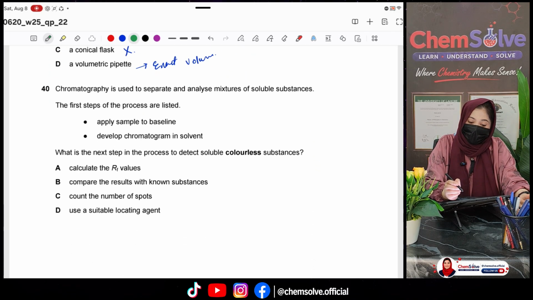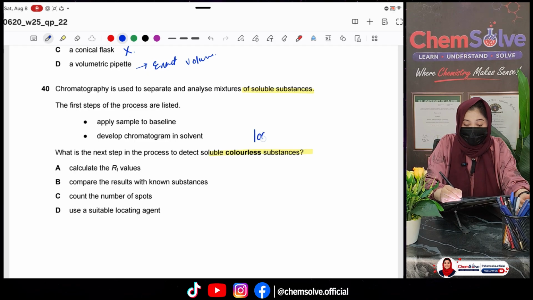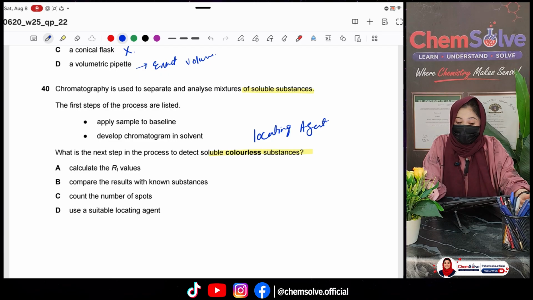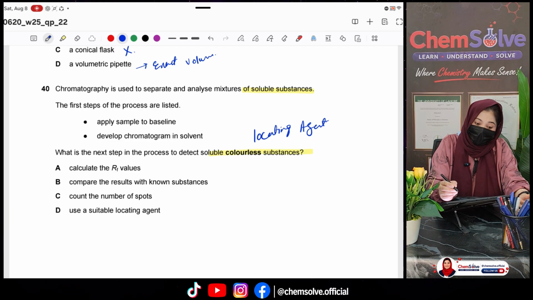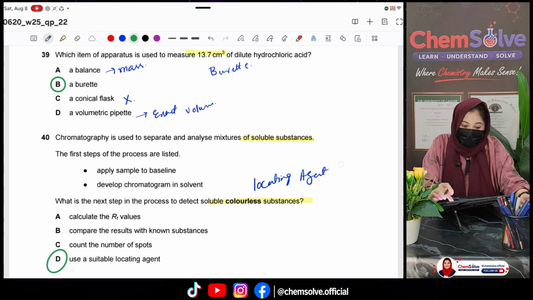Chromatography is used to separate and analyze the mixture of the soluble substances. The first step of the process are listed. Apply sample to the baseline, develop the chromatogram in the solvent. What is the next step to proceed in the process to detect the soluble colorless substances? If something is colorless, then we use locating agent. Locating agent impart color to the colorless spots, and we are able to see them and can measure their RF value later on. So clearly, the correct option would be option D, right?